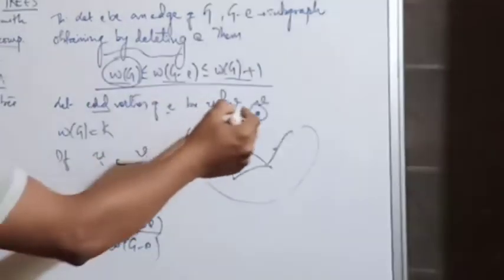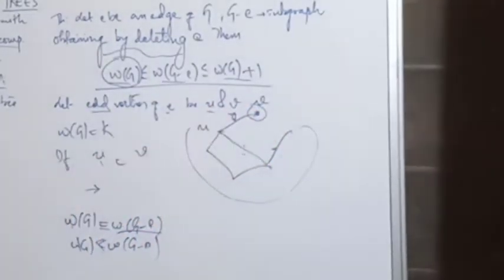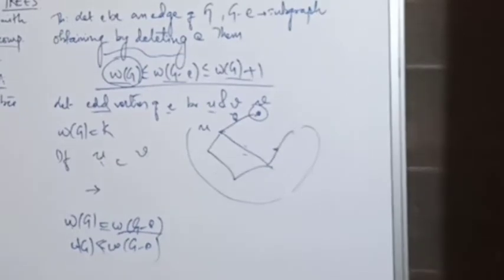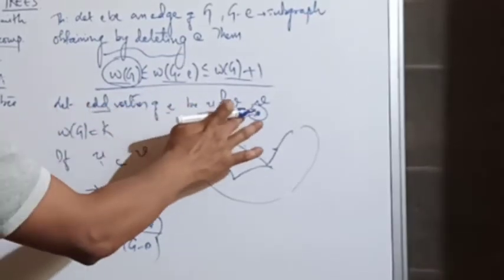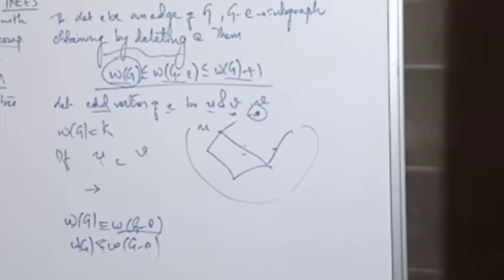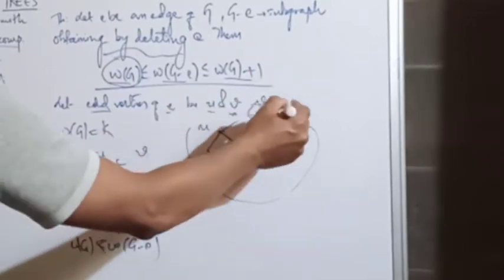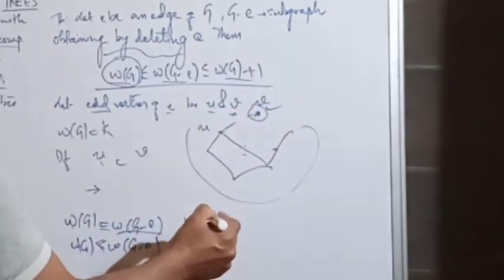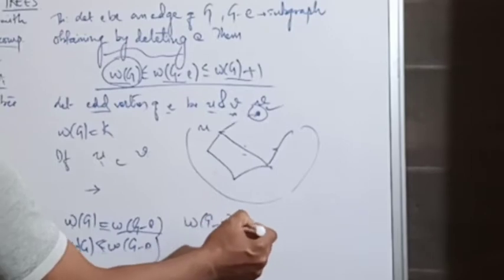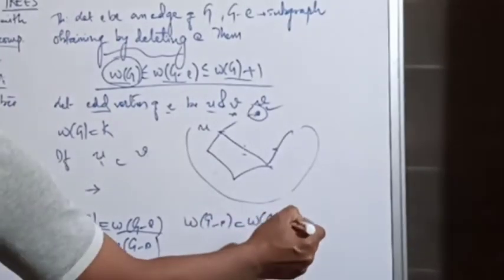Okay, let us suppose there is only one single path from U to V. So if you remove this edge, one component increases. So W of G minus E is equal to W of G plus 1.